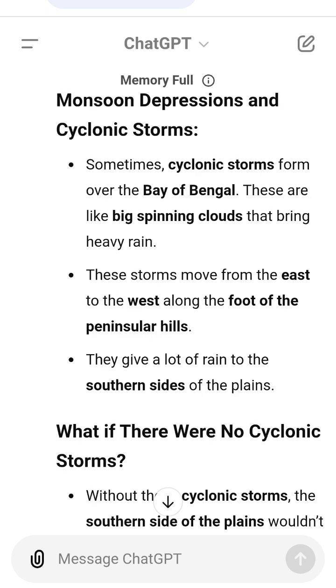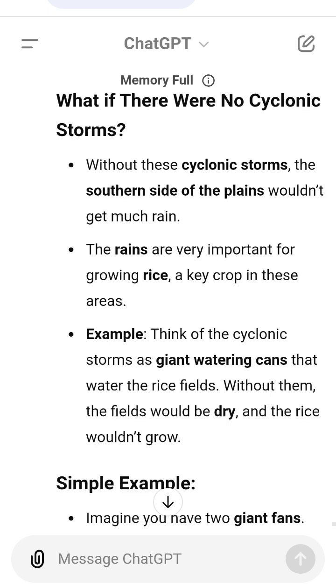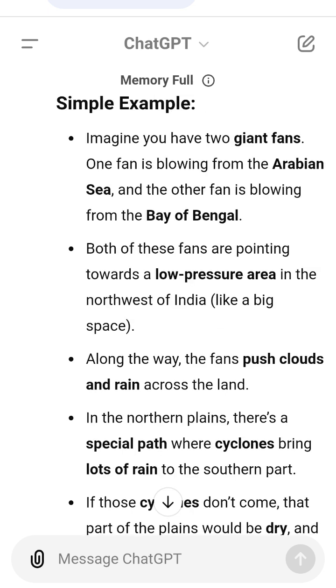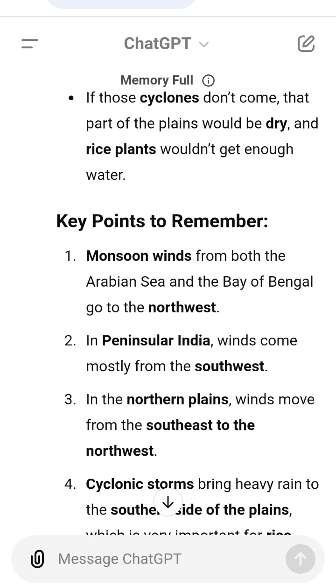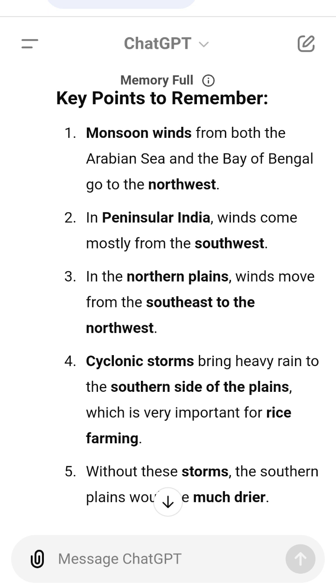Key points to remember. 1. Monsoon winds from both the Arabian Sea and the Bay of Bengal go to the northwest. 2. In peninsular India, winds come mostly from the southwest. 3. In the northern plains, winds move from the southeast to the northwest. 4. Cyclonic storms bring heavy rain to the southern side of the plains, which is very important for rice farming. 5. Without these storms, the southern plains would be much drier. This helps. Does this make everything clear for you?